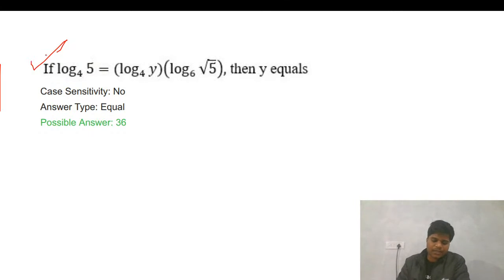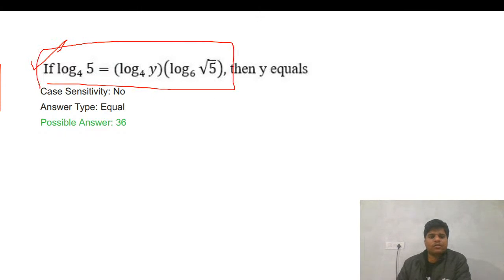We will definitely get one or two questions in the CAT. Generally we get 2-3 questions, but this year there were a few less. So I was expecting that 1 or 2 questions would be there. Okay, so this is a log question. If you know the basic properties of logs, I think we can solve this question.